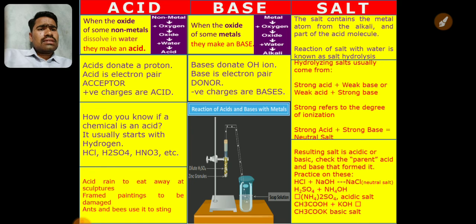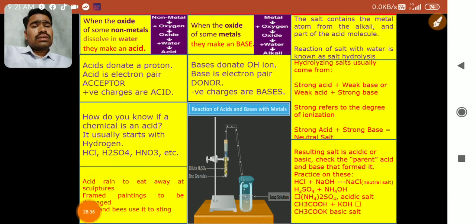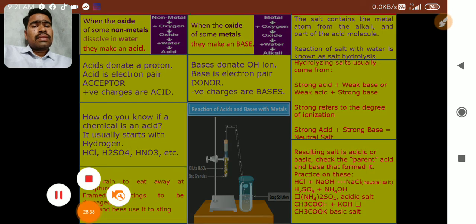Now you can see here, on this side, the resulting salt is acidic or basic. You can check the parent acid and base that is formed in this given reaction. Parent acid means from which acid and which base this salt is formed, that we have to identify. In classification of salts, we are going to see this point in detail. Okay, that's all for today. We'll continue next period. Just try to understand these slides which you have studied today. Okay, and that's all.